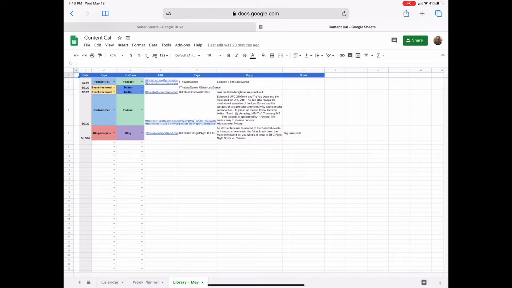I just wanted to show you the content calendar that I created. I was scouring the internet looking for something that could organize the different content that we were creating, starting with the Solar Sports podcast. And I wanted a kind of library or repository of stuff that we've done, but I also wanted a section for us to be able to plan what's going on. And a good way to plan for the future is to look back at what you've done to get different ideas. So that's kind of where this started from. And there was nothing really good on the internet.